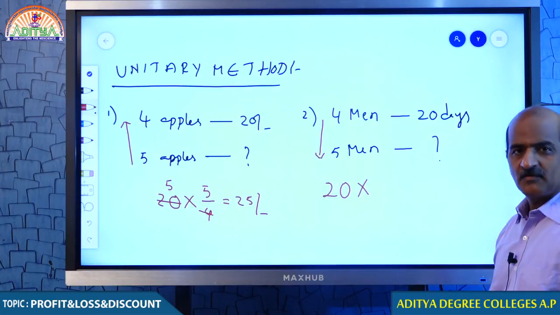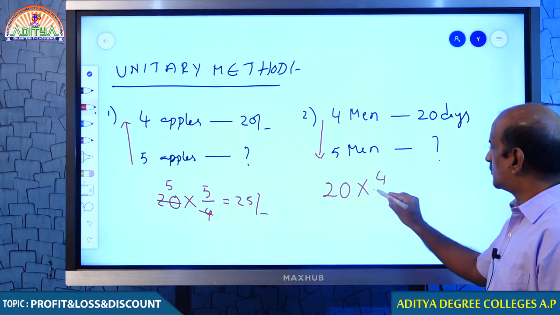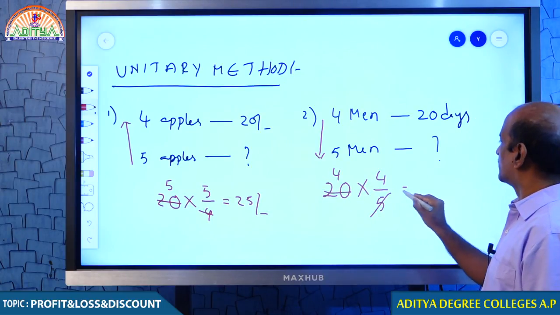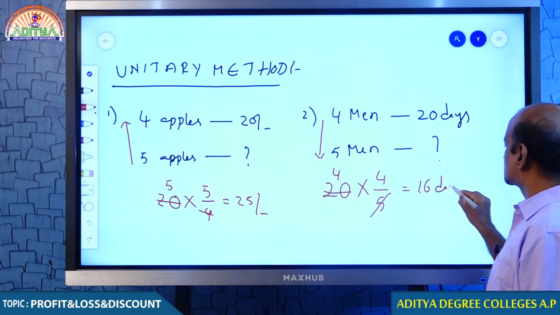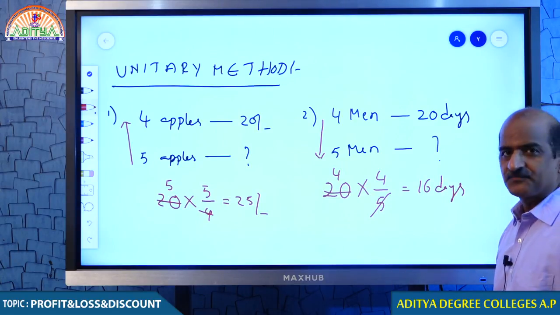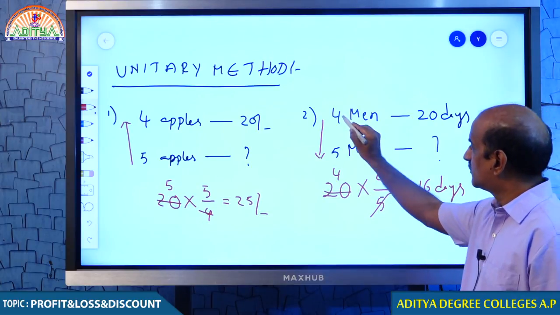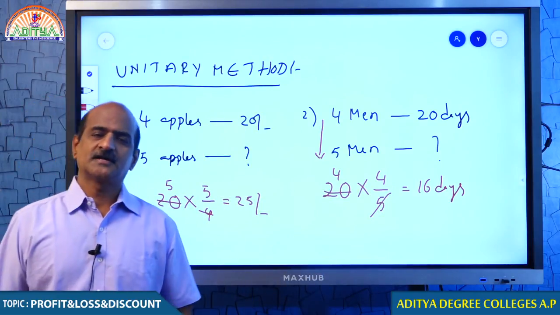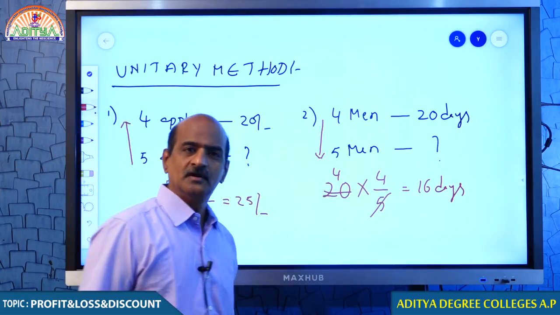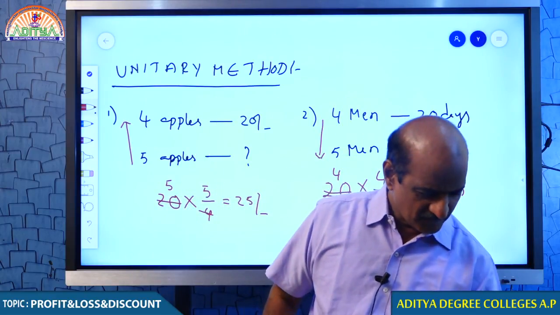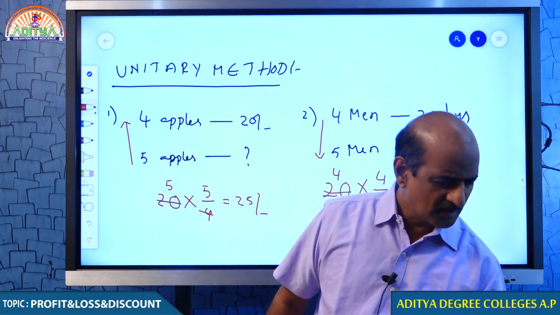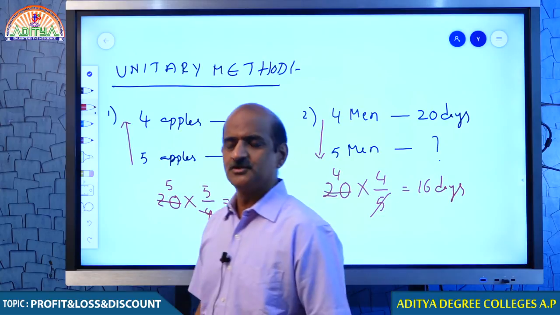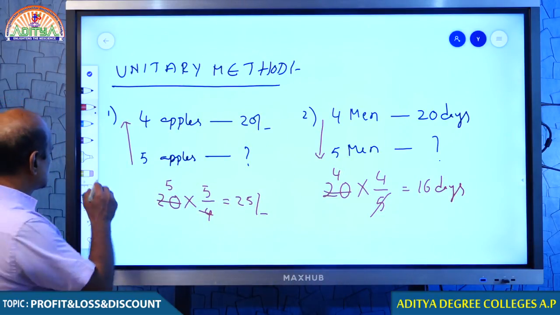How to reduce the value of 20? Less by more. I think you understand this. Therefore, your answer is 16 days. You get it? Less by more, 4, 5. So, the unitary method will help us to understand whether to increase the value or decrease the value, and what is to be done in each case. This is something we have to discuss right now. I understand that you are unable to get it right, no problem, we will discuss this question again.